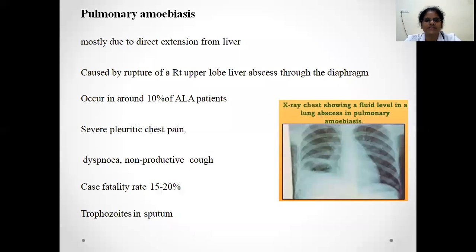Next, other extraintestinal manifestations apart from amoebic liver abscess are pulmonary abscess. It is most likely due to direct extension from the liver, caused by rupture of the right upper lobe liver abscess through the diaphragm. It occurs in around 10% of amoebic liver abscess patients. They will have severe pleuritic chest pain, dyspnea, and non-productive cough. Case fatality rate is high, 15 to 20%. Trophozoites can be seen in the sputum. This is the chest X-ray showing the fluid level in the lung abscess and pulmonary amoebiasis.